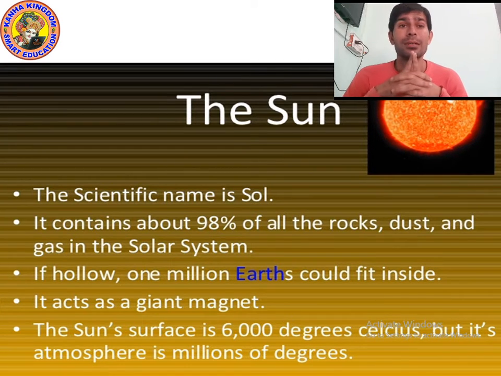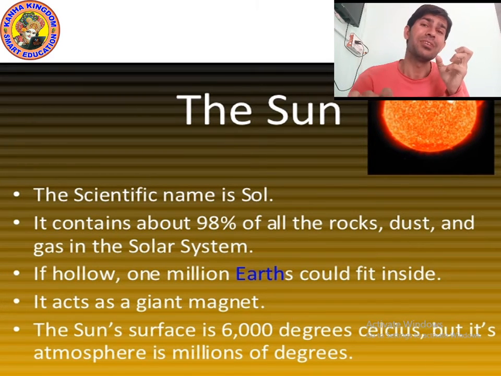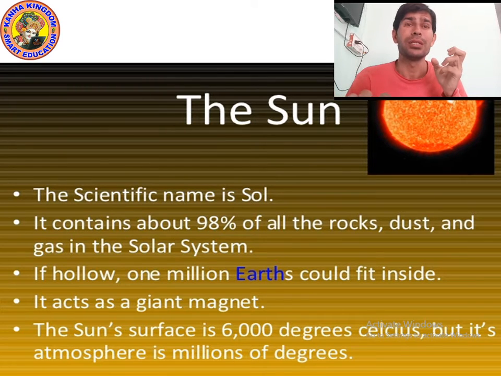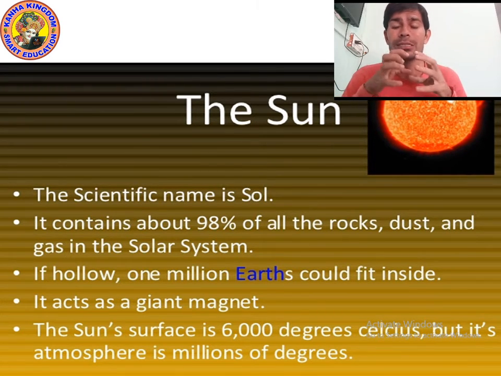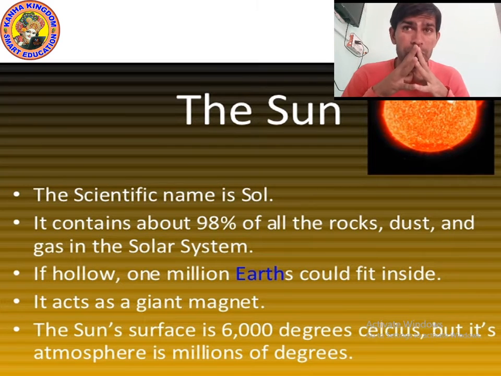But before we move to the next point, first of all, let's revise whatever we studied in previous classes. Revision is very important. So what is the solar system?